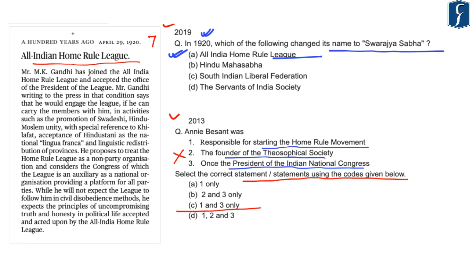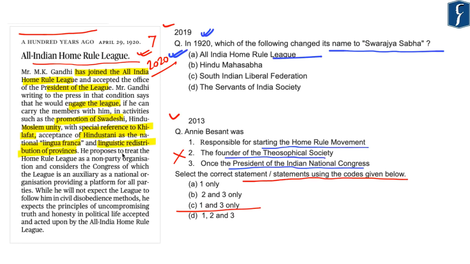Now an important aspect to be understood here is the fact that it mentions 100 years ago. So again for your 2020 prelims examination, Home Rule League becomes a very important topic. Now this news highlights that Mahatma Gandhi joined the All India Home Rule League and accepted the office of the president of the league. Mr. Gandhi, writing to the press in that connection, said that he would engage the league, that is the Home Rule League, if he can, with respect to activities such as promotion of Swadeshi, Hindu-Muslim unity, and also provided special reference to the Khilafat movement. He also provided acceptance of Hindustani as the national lingua franca and linguistic redistribution of provinces.